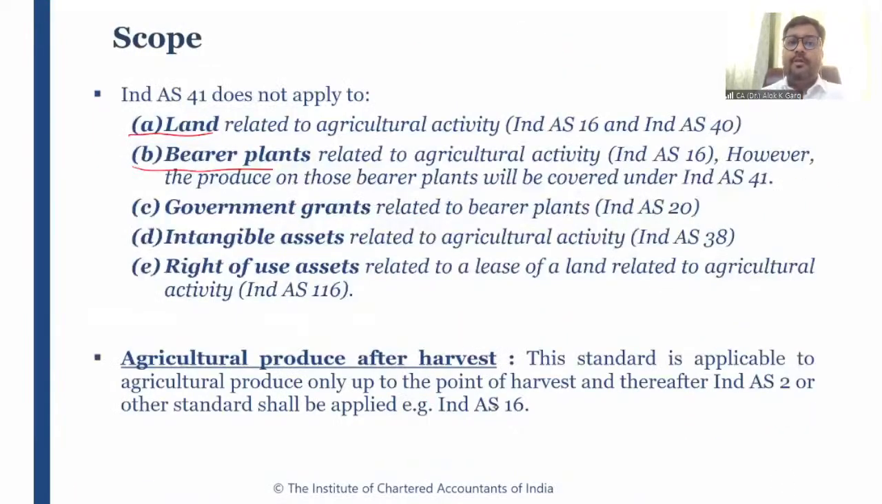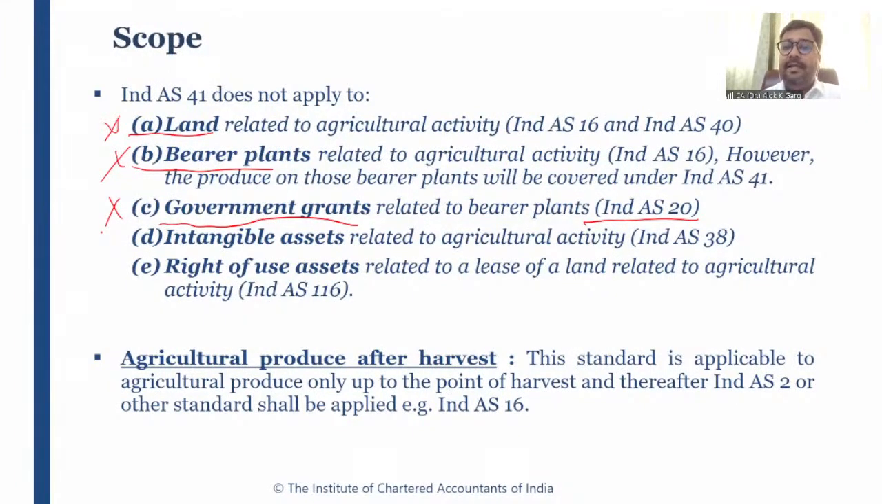So it is not applicable to land, it is not applicable to bearer plants, and it is also not applicable to government grants related to bearer plants. If the government has given a grant to produce mango trees, which are bearer plants, this government grant is also not covered under Ind AS 41. It will be covered under Ind AS 20. If the standard is not applicable to the bearer plant, then how can it be applicable to government grants related to bearer plants?